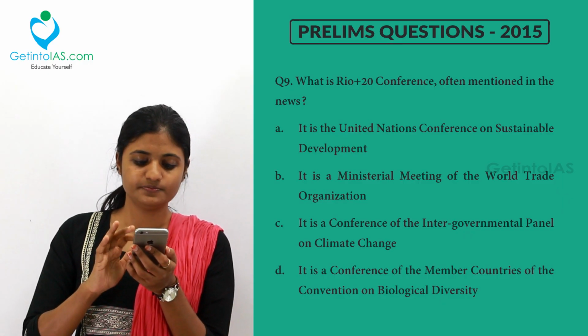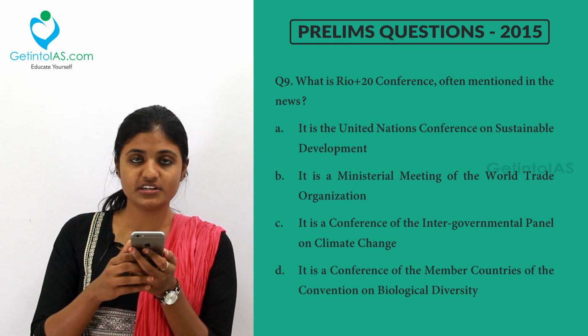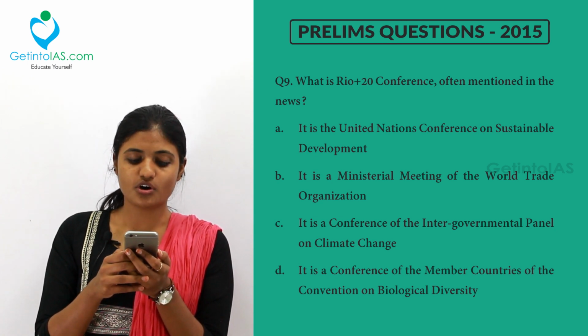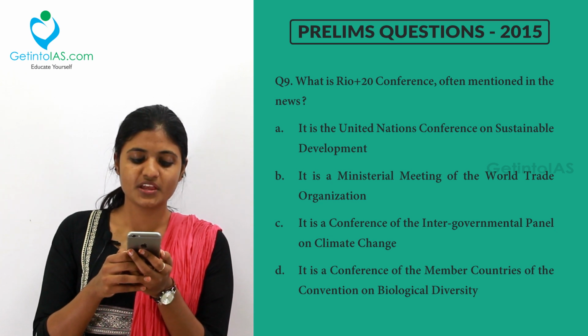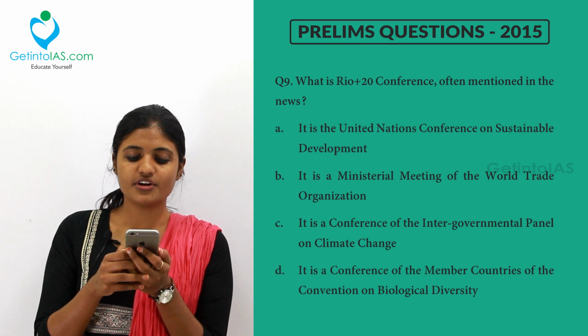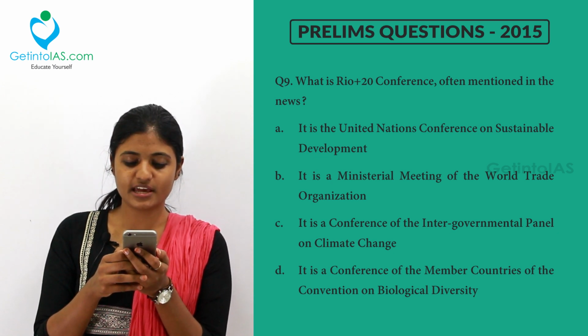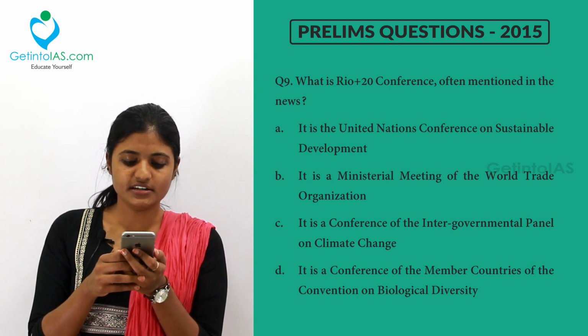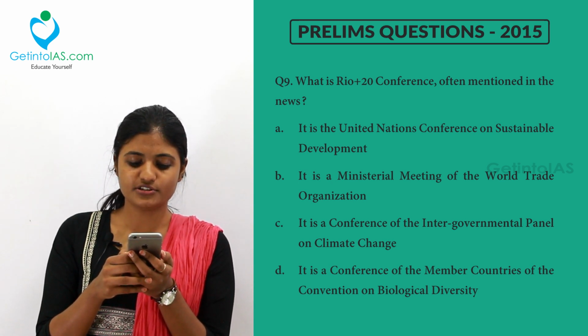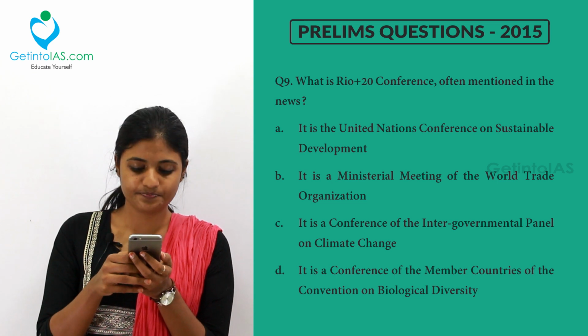Moving to the next question, what is the Rio+20 conference often mentioned in the news? A, it is the United Nations Conference on Sustainable Development. B, it is a ministerial meeting of the World Trade Organization. C, it is a conference of the Intergovernmental Panel on Climate Change, that is the IPCC. D, it is a conference of the member countries of the Convention on Biological Diversity, that is the CBD.